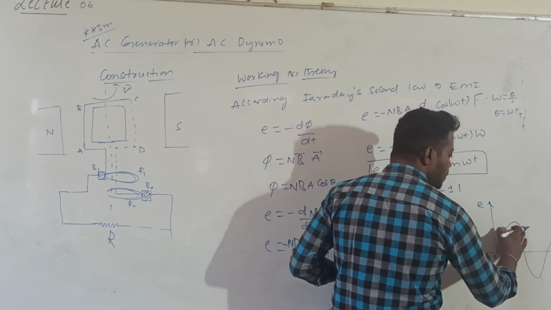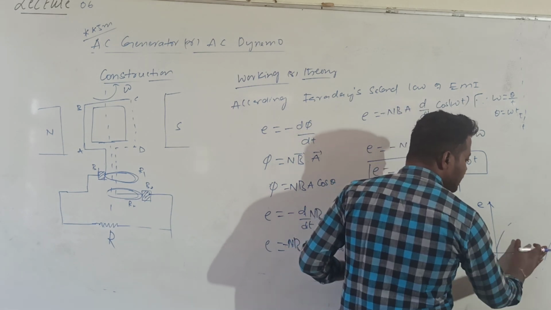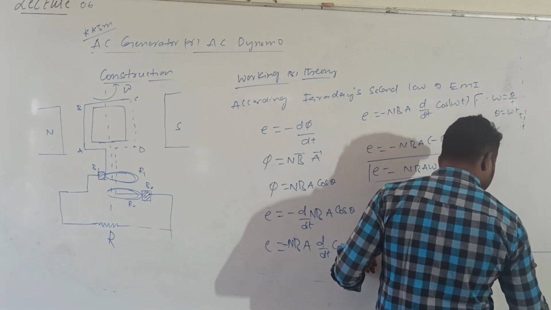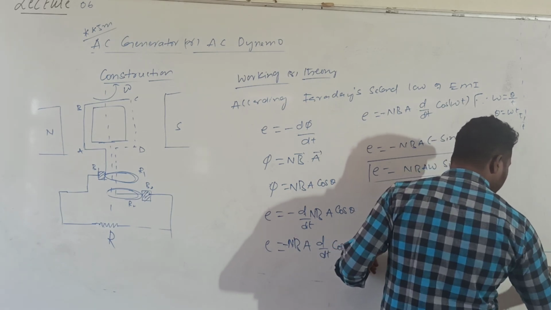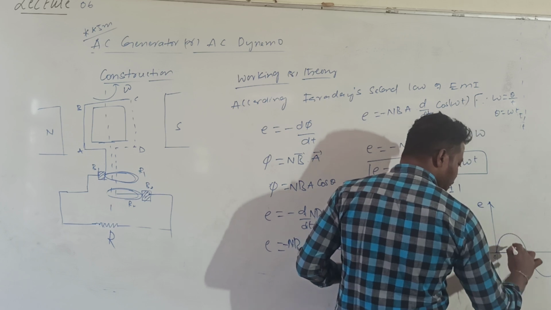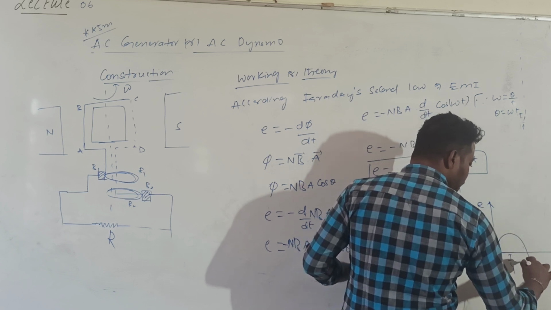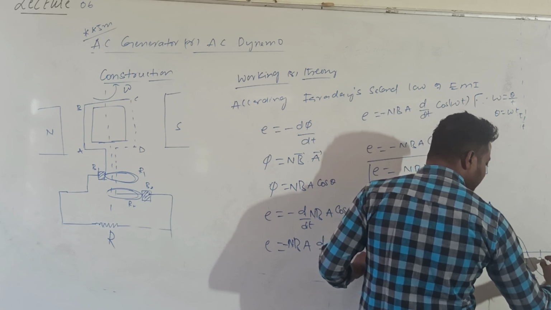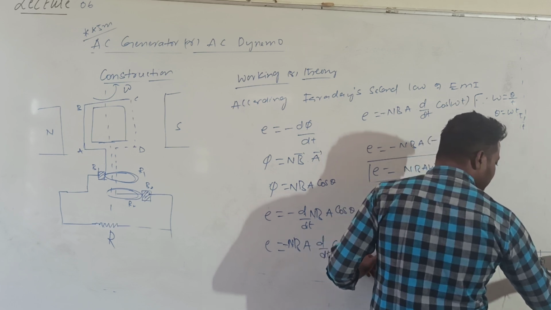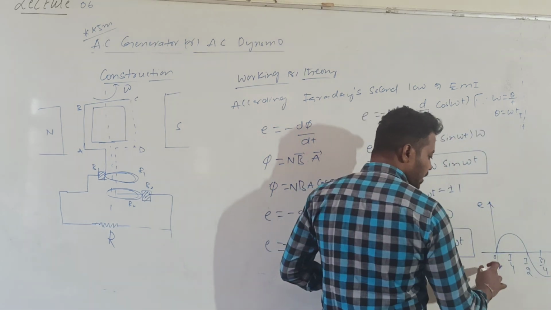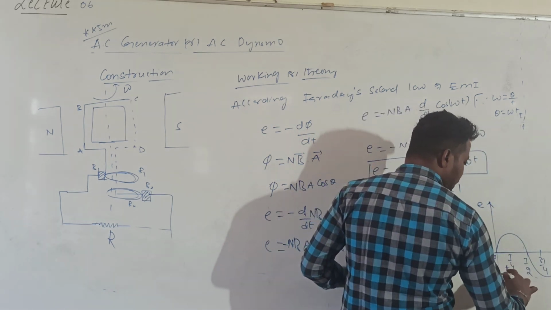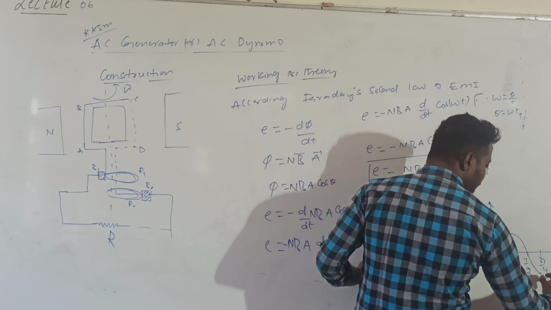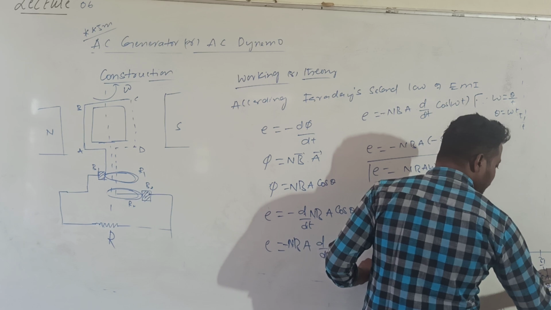Initially at time 0, this is for the time period T by 4, this is for T by 2, this is for 3T by 4, and this is for time period T. You can also write this in terms of angle: pi by 2, pi, 3 pi by 2, and 2 pi.